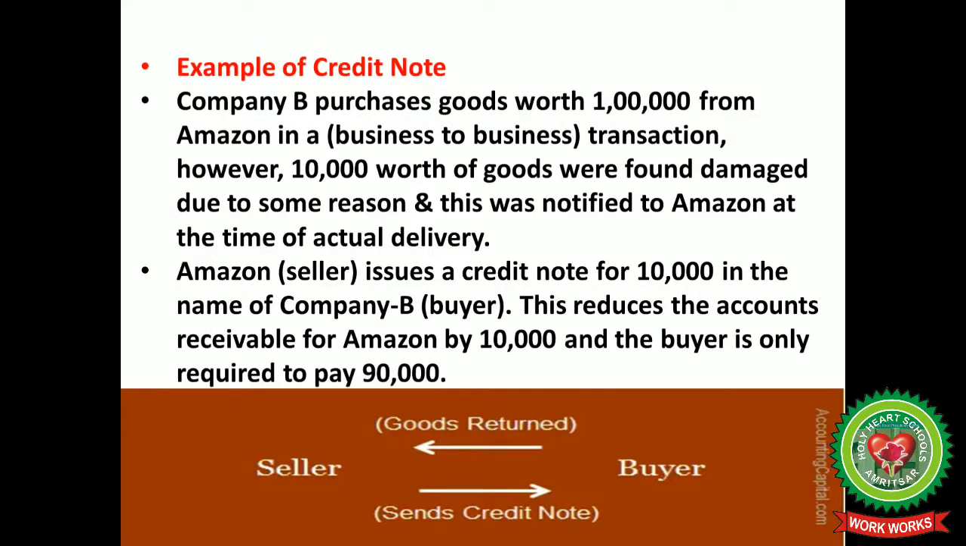Example of a credit note. Company B purchases goods worth rupees 1 lakh from Amazon in a business-to-business transaction, that is B2B. However, 10,000 worth of goods were found damaged due to some reason, and this was notified to Amazon at the time of actual delivery. Amazon, the seller, issues a credit note for 10,000 in the name of Company B, the buyer. This reduces the accounts receivable for Amazon by 10,000 and the buyer is only required to pay rupees 90,000. So, the seller sends a credit note to the buyer because the buyer has returned goods back to the seller.